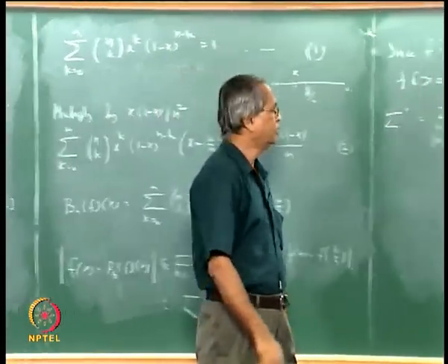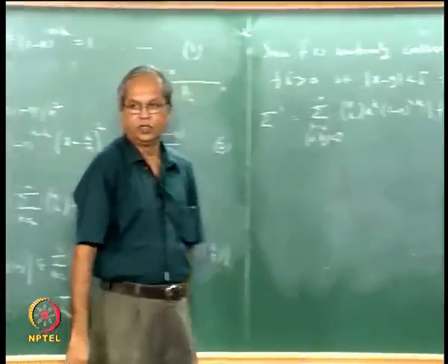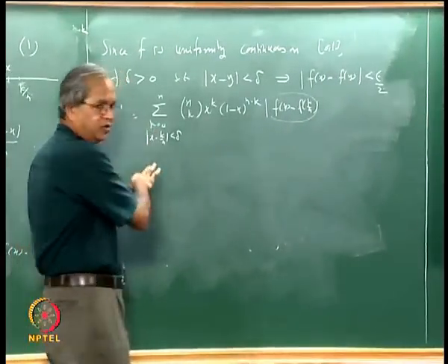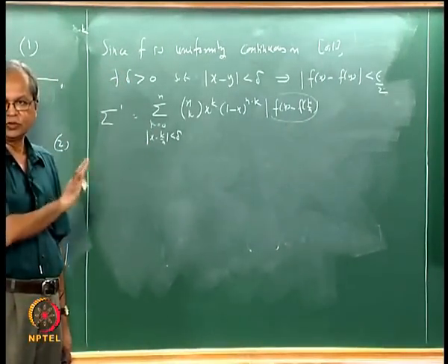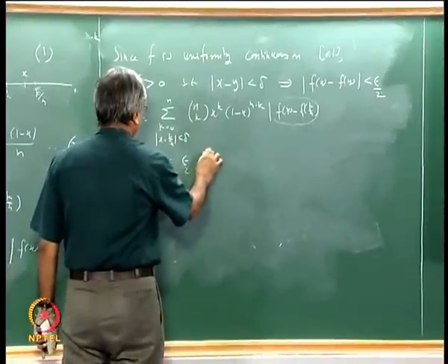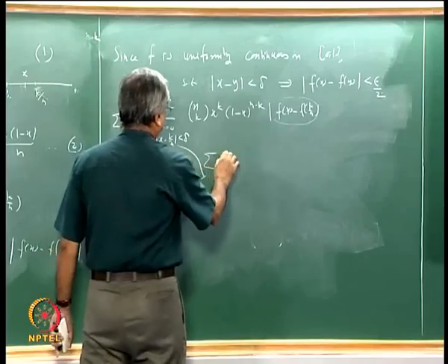Now we know that this part is less than epsilon by 2. Okay, this part is less than epsilon by 2. So for all such k, this is less than epsilon by 2, so that will come outside the summation sign. So we can say this is less than epsilon by 2 into this sigma, whatever, all this.